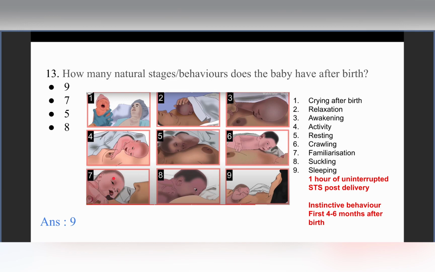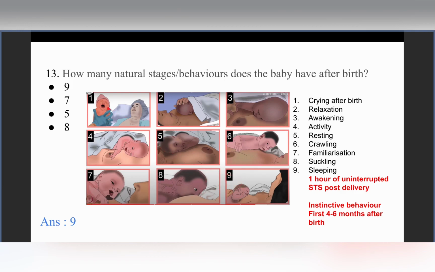So this is also related to the opening of the mouth of the baby, and this is how the baby is slowly familiarizing with the entire environment. Now this is followed by the suckling. So the baby now sucks on the mother's nipple and the breastfeeding process is initiated. And after this, the baby then sleeps, and this is stage 9.